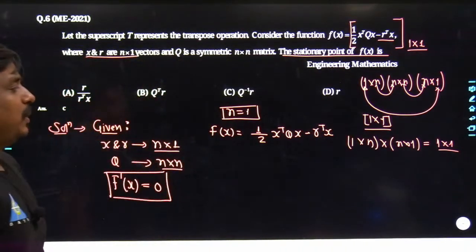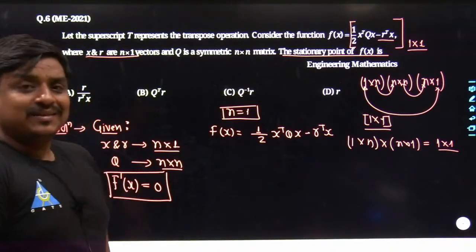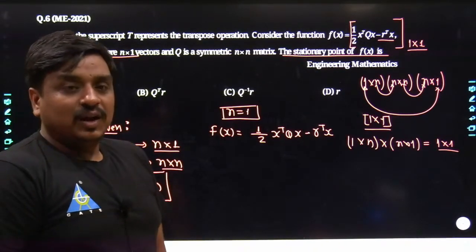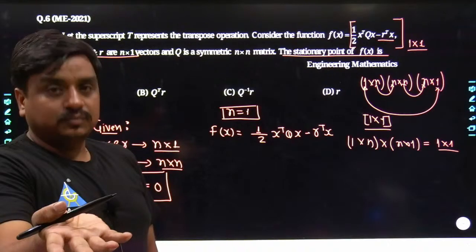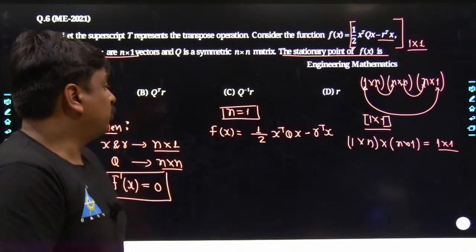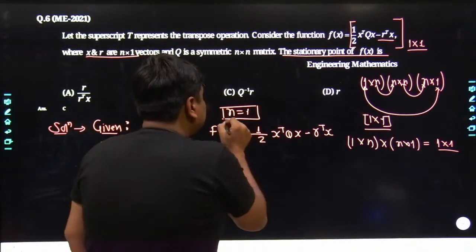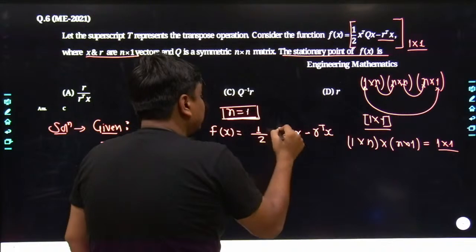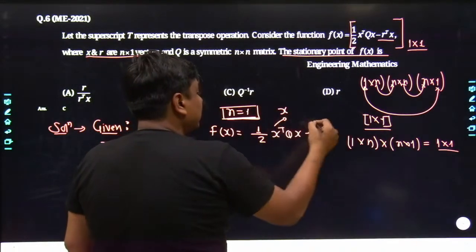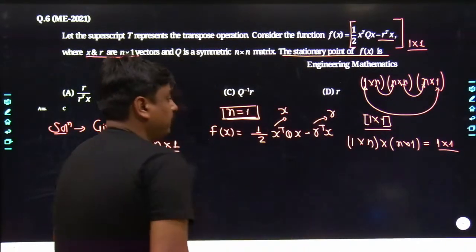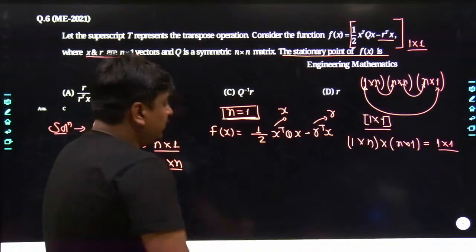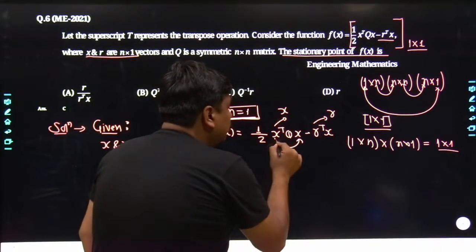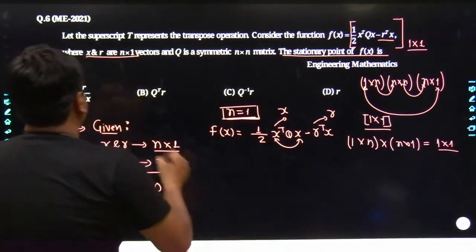My dear friends, the transpose does not make any sense if you have a matrix with the number of rows and columns as 1, because it would be in the same place. So as I have selected n as 1, x transpose becomes x and r transpose becomes r. And even their multiplication can be commutative. Why? My dear friends, you can see now.